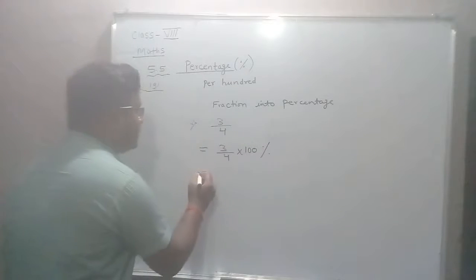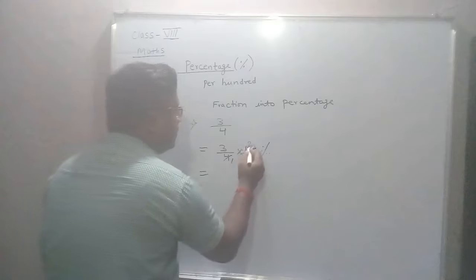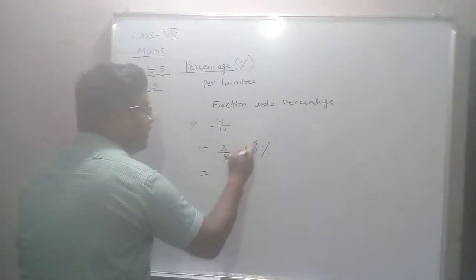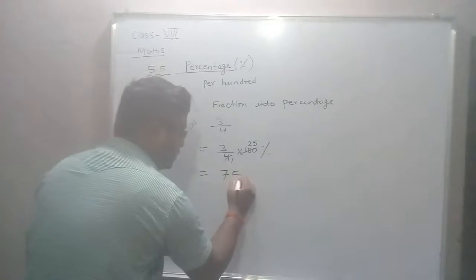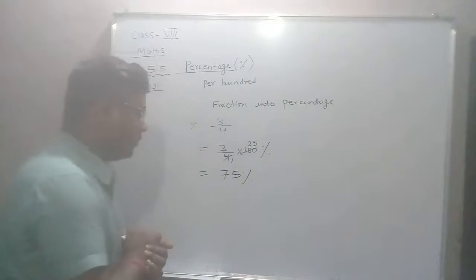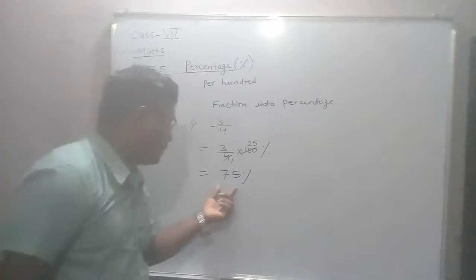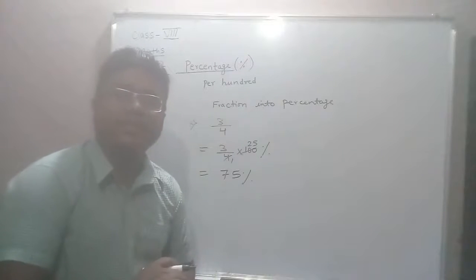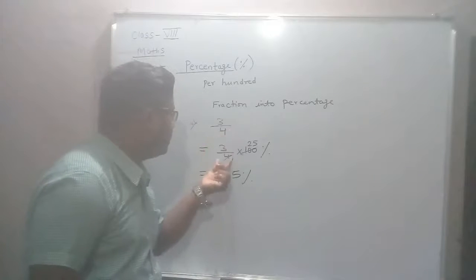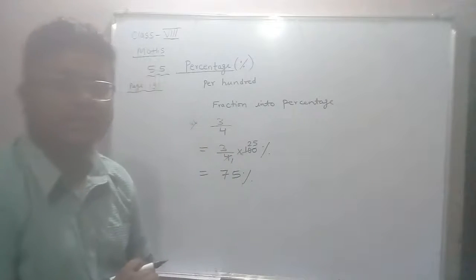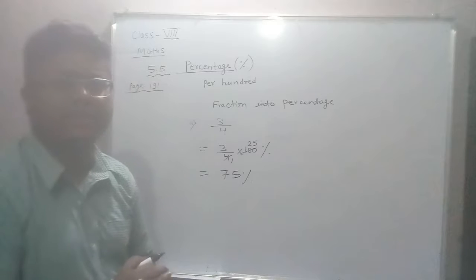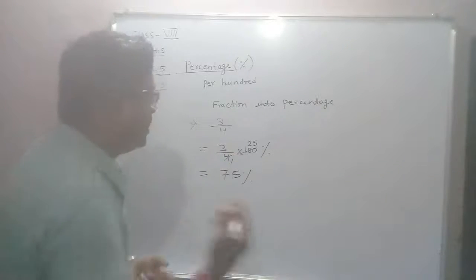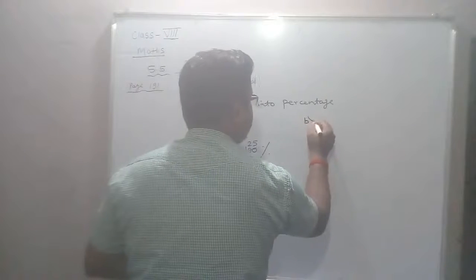So let's cancel it. 4 ones are 4, 4 twos are 8, 4 twenty-fives are 100. So 3 into 25 is 75%. Is it clear? It's very easy. What you have to do is, 3 upon 4 is given in fraction. To change into percentage, just multiply by 100%.